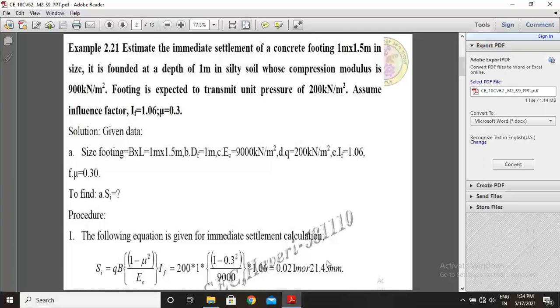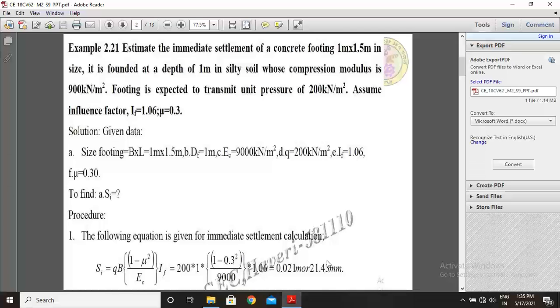First you write the given data. Size of footing, B into L, is equal to 1 meter into 1.5 meter. Depth of footing is given, DF equal to 1 meter. EC is given 9000 kN per meter square. Q is given 200 kN per meter square. IF equal to 1.06. Poisson ratio mu equal to 0.30. To find: immediate settlement equal to how much?